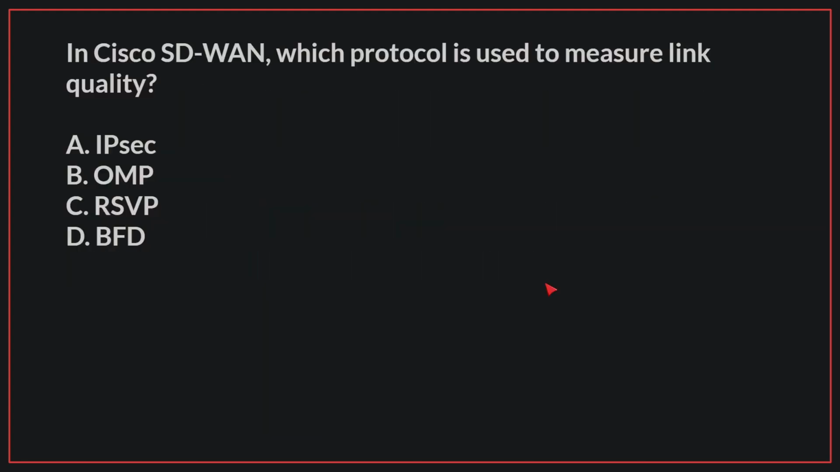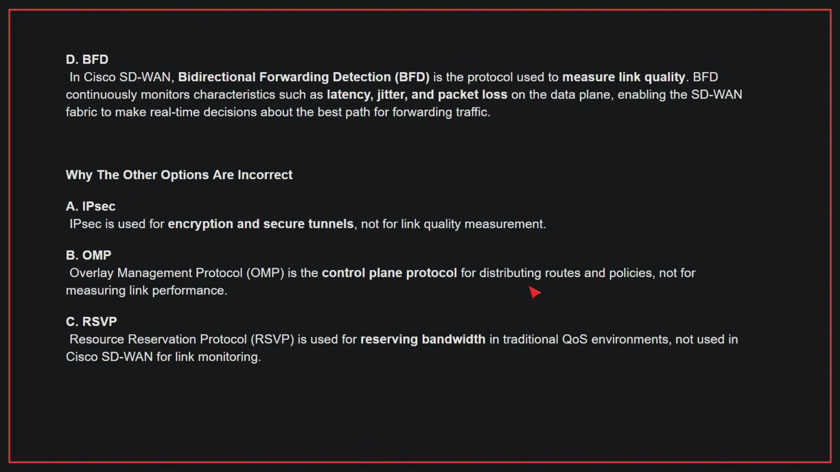In Cisco SD-WAN, which protocol is used to measure link quality? The correct answer is D. In Cisco SD-WAN, BFD is the protocol used to measure link quality. BFD continuously monitors characteristics such as latency, jitter, and packet loss on the data plane, enabling the SD-WAN fabric to make real-time decisions about the best path for forwarding traffic.